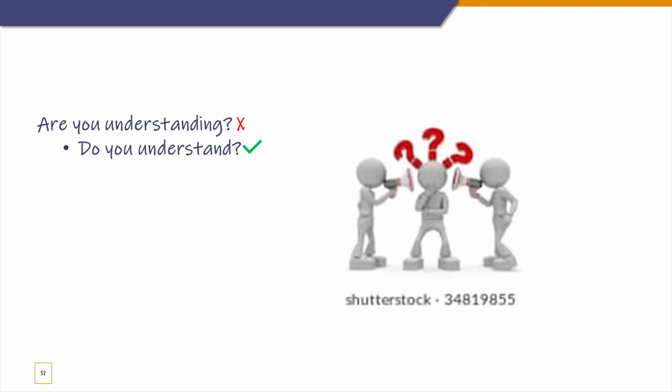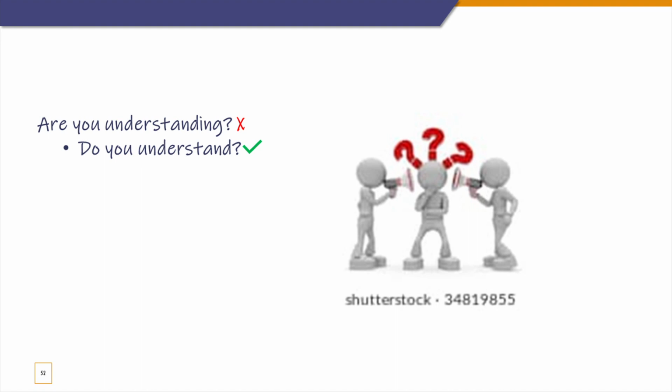Right, so another word is understand, which is commonly used in a wrong way by teachers mostly in the class. So are you understanding? That's wrong to say. Okay, so you are trying to find out if they are able to follow your lesson. So you say, do you understand, or are you able to understand? Clear? You can also say, are you with me? Can you follow me? But you can't say, are you understanding?